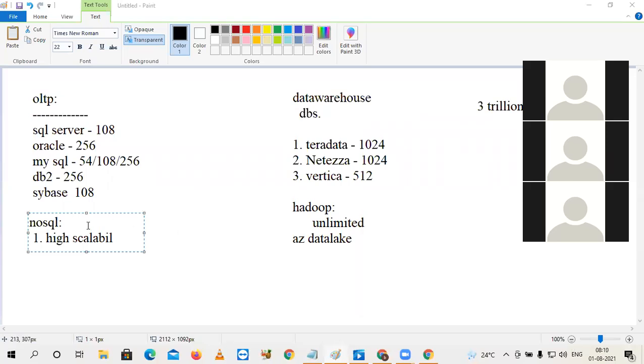I got a question. 1 minute, sir. For online, so go with NoSQL. So first advantage here, high scalability. Don't say that unlimited, because most of NoSQL databases are not supporting unlimited.